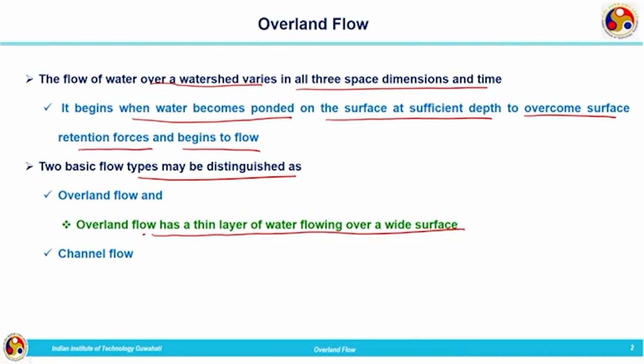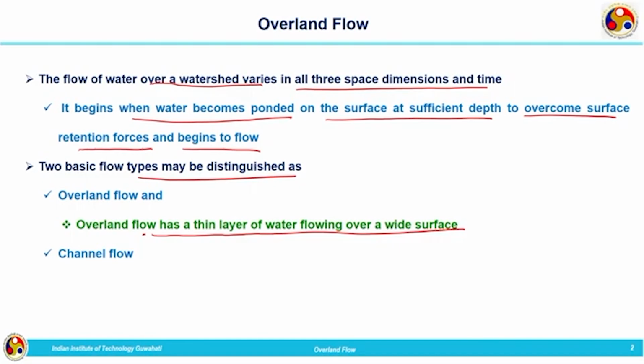Once it has started as overland flow, it cannot flow as overland flow, or sheet flow, for a long time.